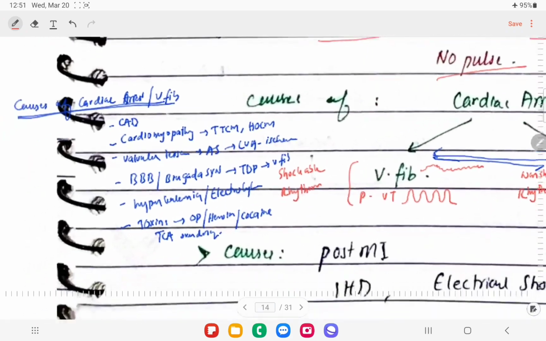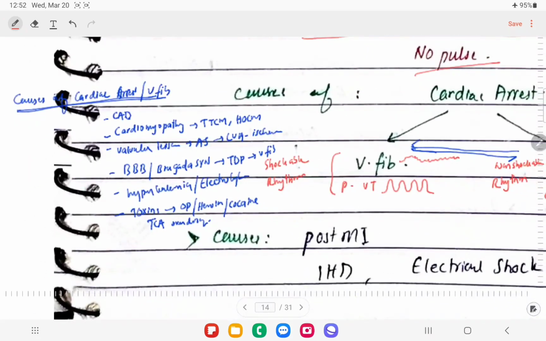Let's talk about that. You can see here the causes of cardiac arrest include coronary artery disease, cardiomyopathies like Takotsubo cardiomyopathy and hypertrophic obstructive cardiomyopathy, right? And then we'll have the valvular lesions like aortic stenosis. This is going to cause left ventricular hypertrophy, and eventually this is going to cause ischemia, and ischemia will cause arrhythmias in these patients. The next thing is bundle branch block, Brugada syndrome, that leads to TDP, torsades de pointes arrhythmia, right? And this leads to ventricular fibrillation.